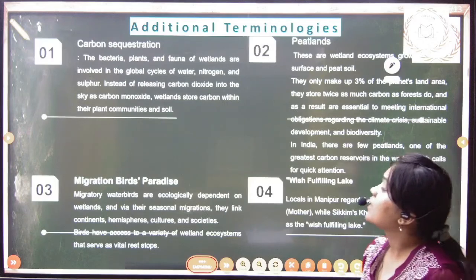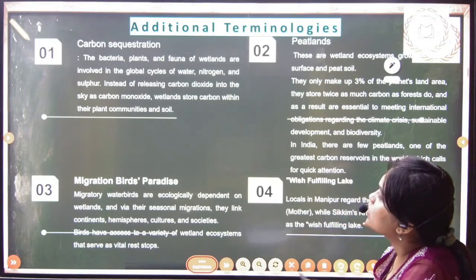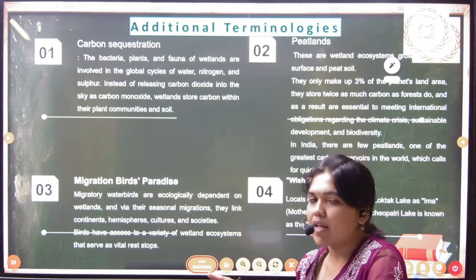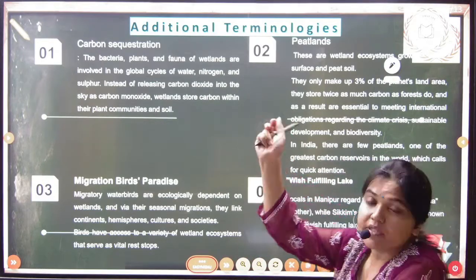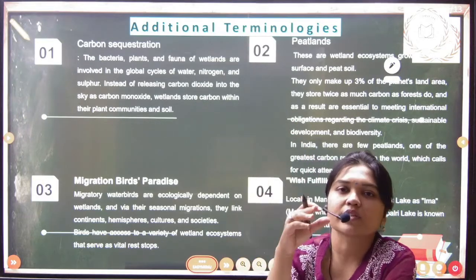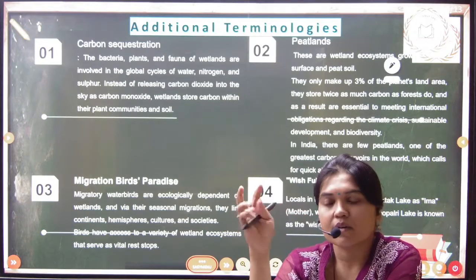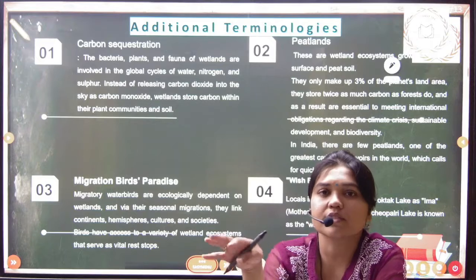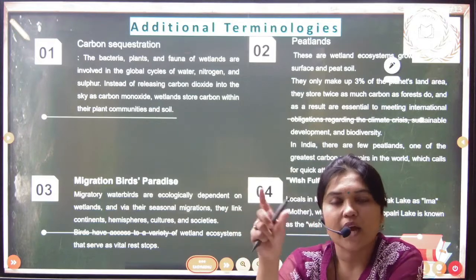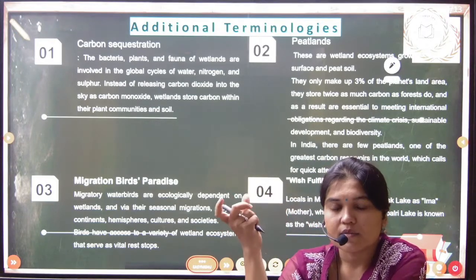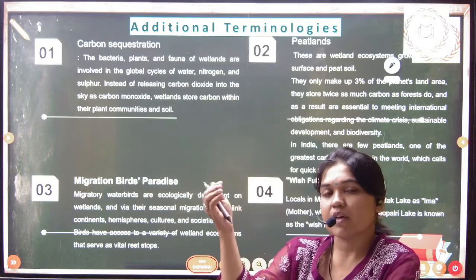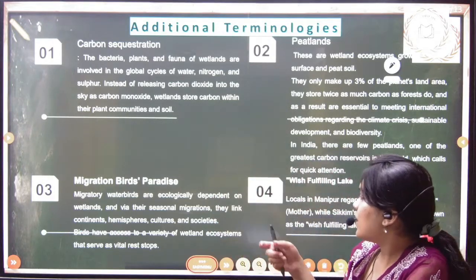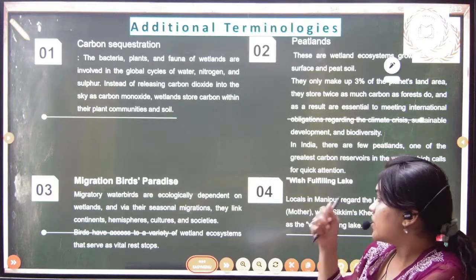Now next, here is some terminology that you need to know and can put in your answer. These are keywords which you can put in your answer. See, carbon sequestration. Carbon sequestration is the process in which we diminish the amount of carbon dioxide in the environment. And how do we do that? We do this with the help of wetlands. The plant communities help in sinking down the carbon dioxide and pulling it back into the soil or rocks.